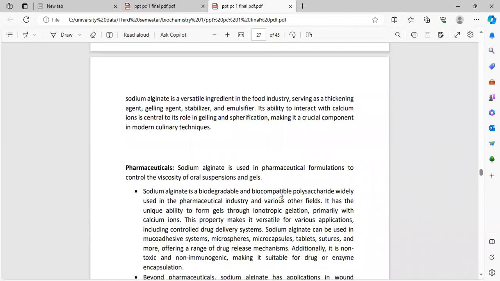Sodium alginate is a versatile ingredient in the food industry, serving as a thickening agent, gelling agent, stabilizer, and emulsifier. Its ability to interact with calcium ions is central to its role in gelling and fabrication, making it a crucial component in modern culinary techniques.